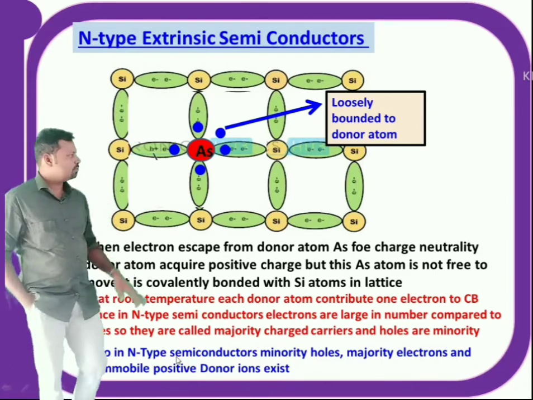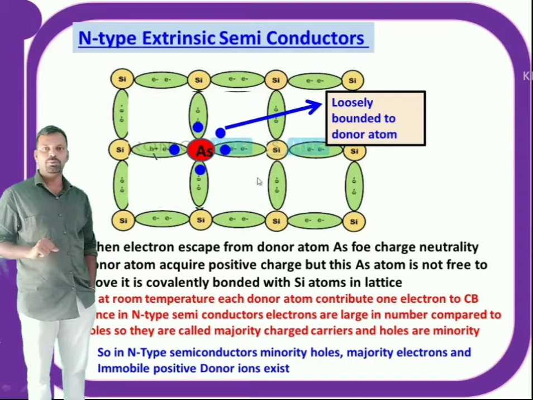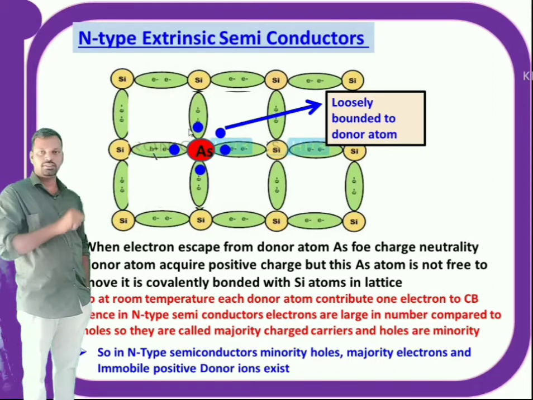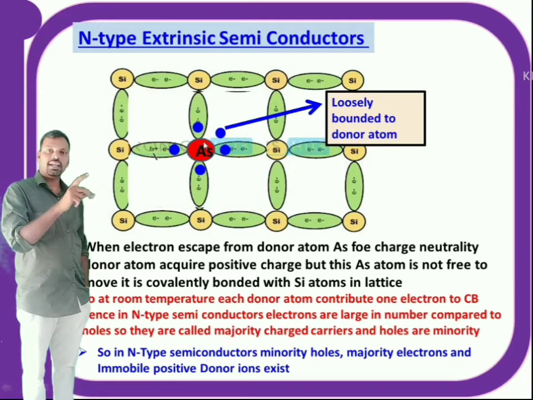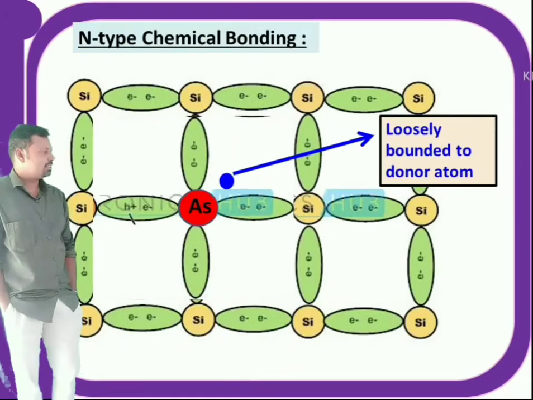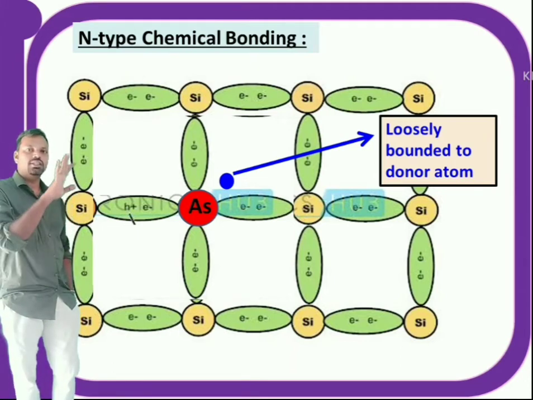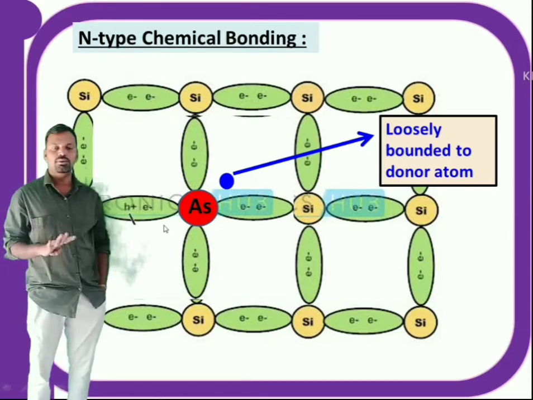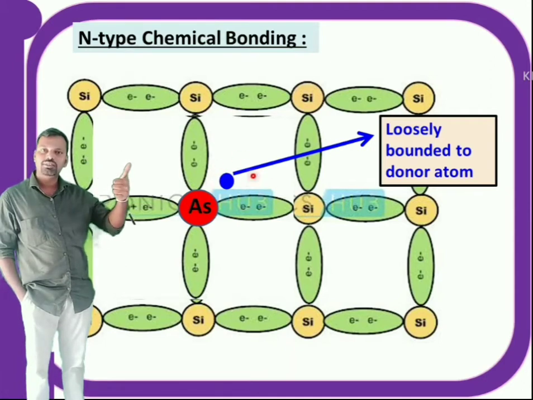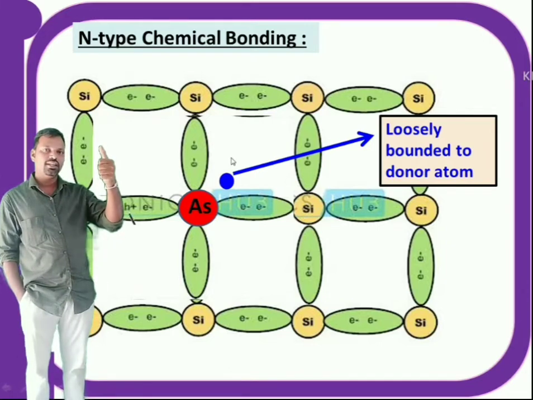So if you see once again, when pure silicon or germanium semiconductors are doped with pentavalent impurities like arsenic, this impurity atom replaces the silicon atom in the crystal lattice and occupies the position of silicon. Silicon has valency 4, so it is ready to form 4 covalent bonds with nearest silicons. When it is replaced with arsenic, a pentavalent element, it has 5 electrons, but only 4 covalent bonds are available. So 4 electrons participate in covalent bonds and 1 extra electron is there which does not participate in covalent bonds, and it is loosely bounded with the arsenic atom.